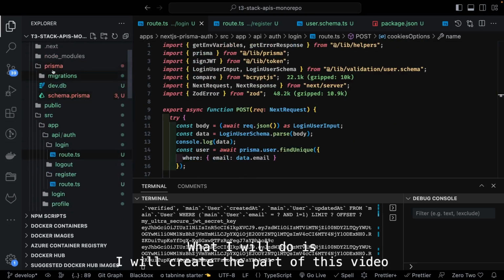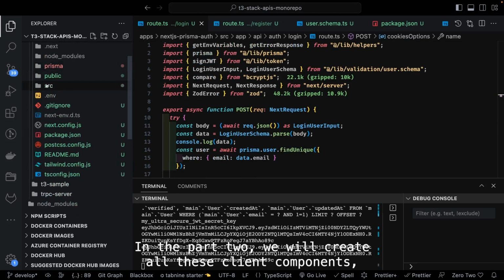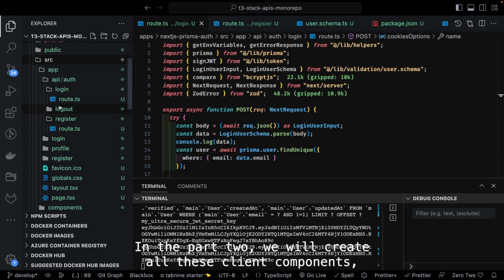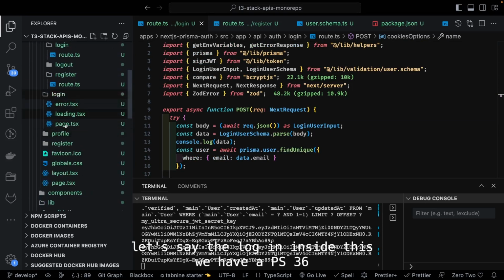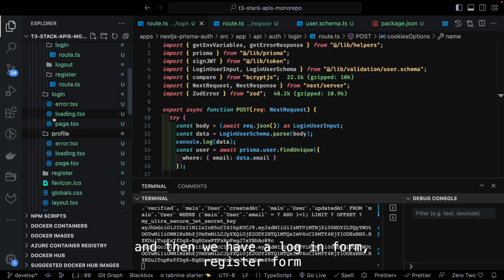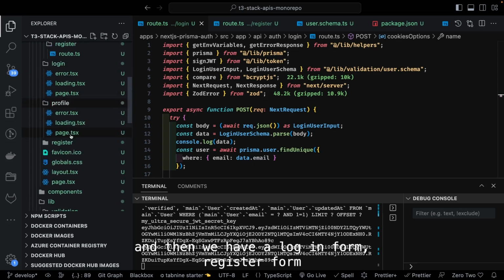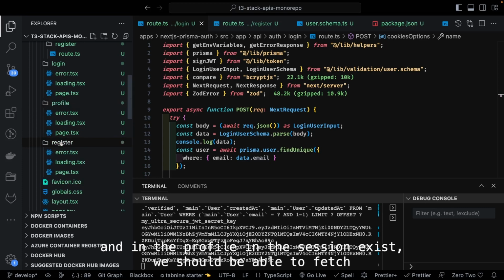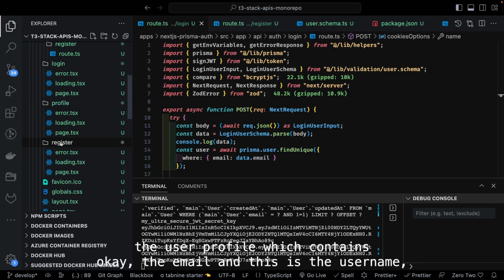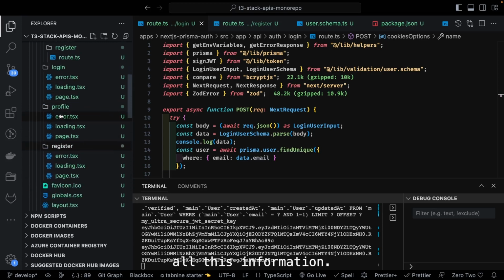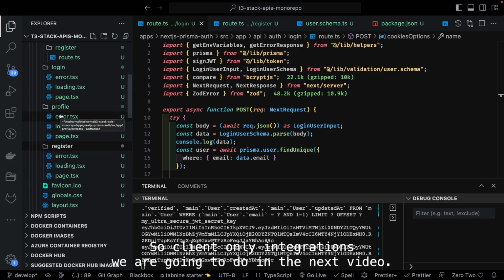What I will do is create part 2 of this video. In part 2 we will create all these client components. Let's say the login, inside this we have a page.tsx, and then we have a login form, register form, and in the profile, if the session exists, we should be able to fetch the user profile, which contains the email, and the username, all this information. So client-only integrations we are going to do in the next video.